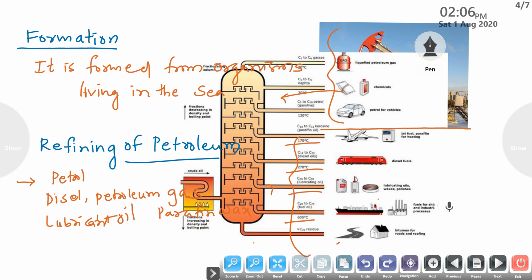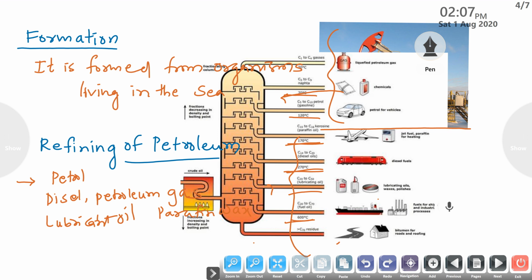Fuel oil is separated at 600 degrees Celsius, diesel gas at 270, paraffin oil at 170, petrol at 120 and naphtha at 70 degrees Celsius.